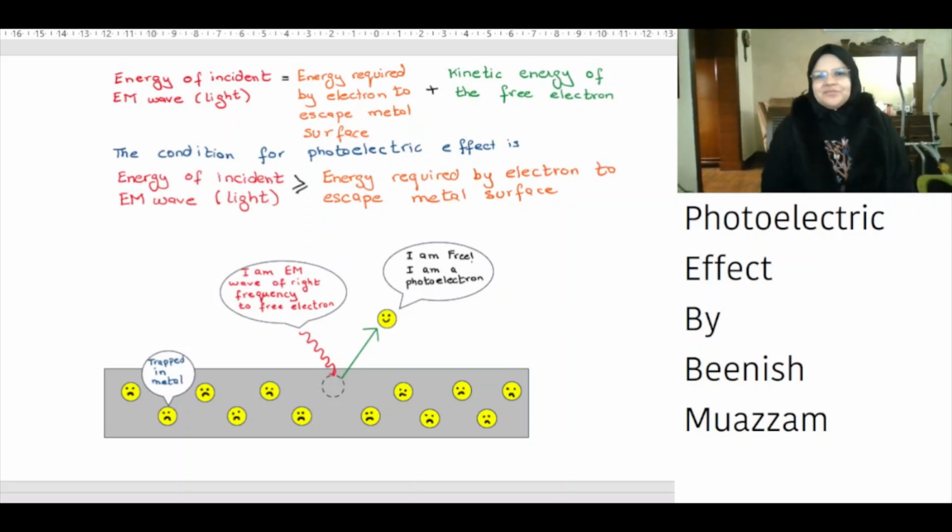The energy of the incident electromagnetic wave is equal to the energy required by the electron to escape the metal surface plus the kinetic energy of the free electron. Therefore, the condition for the photoelectric effect is that the energy of the incident wave must be greater than or equal to the energy required by the electron to escape the metal surface.